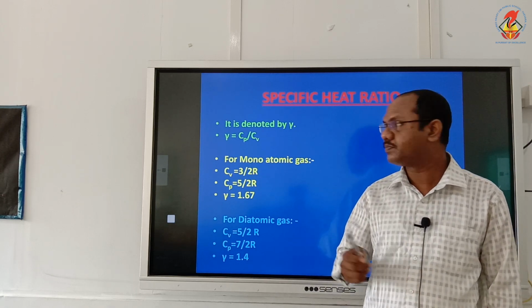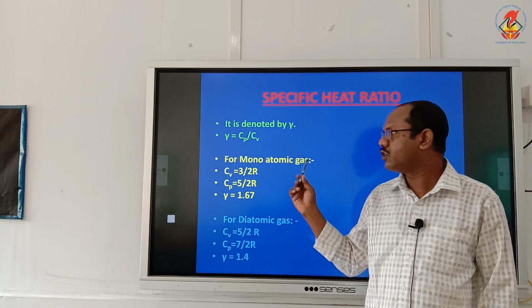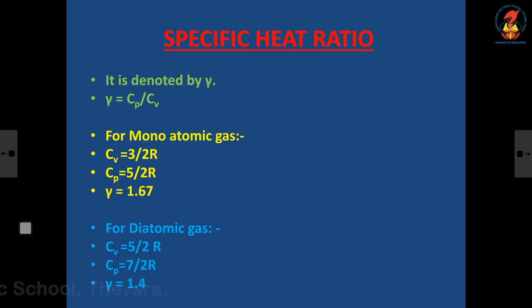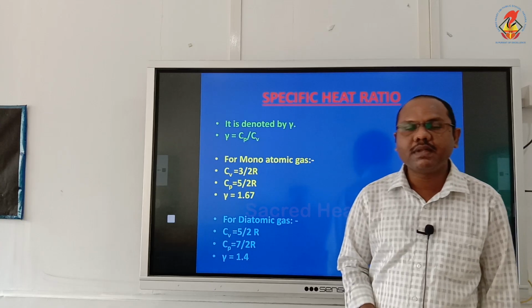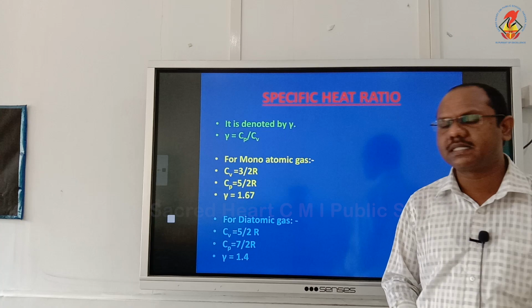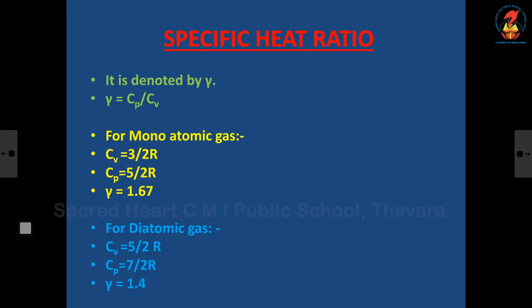Now, for a monoatomic gas, Cv is equal to 3 by 2 R and Cp is equal to 5 by 2 R, where R is the universal gas constant. So, when I divide Cp by Cv, gamma will be 1.67. Similarly, for a diatomic gas, the value of Cv is 5 by 2 R and Cp is 7 by 2 R. Therefore, Cp by Cv is gamma, which is 1.4.